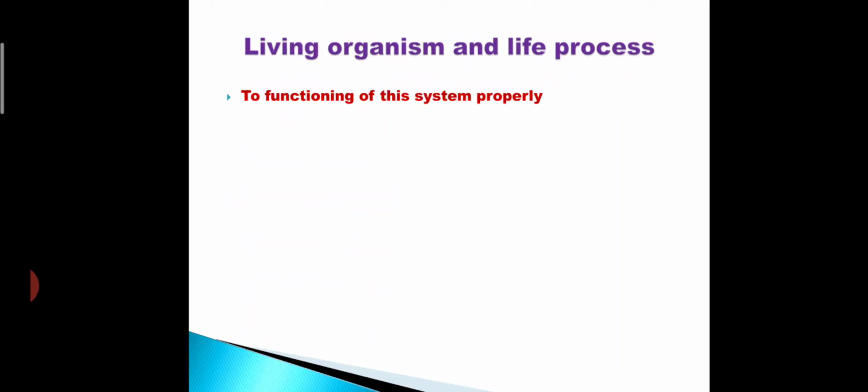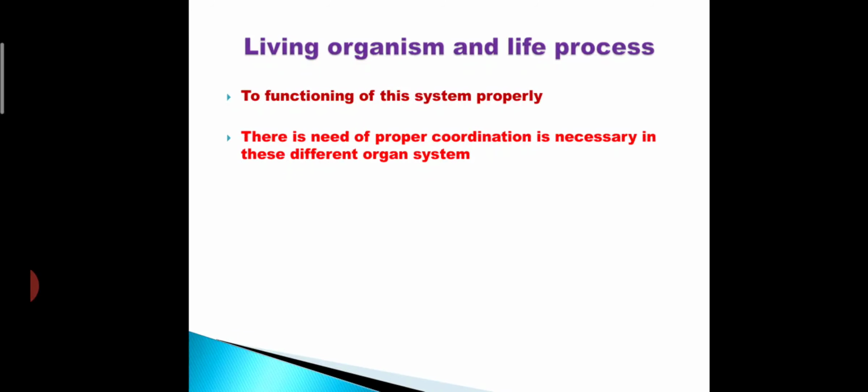And we all know, for the proper functioning of our body, these systems are properly coordinate with each other. In simple, what we say, there is a need of proper coordination in this different organ system.